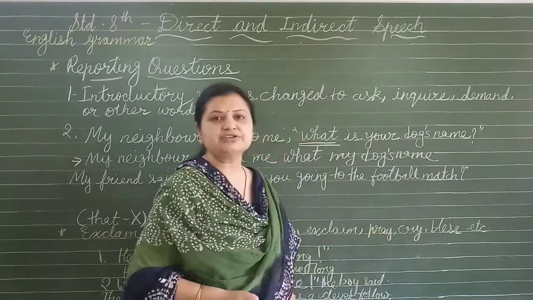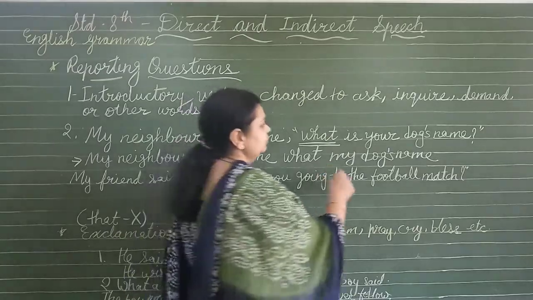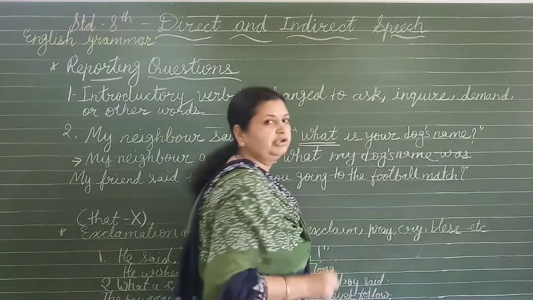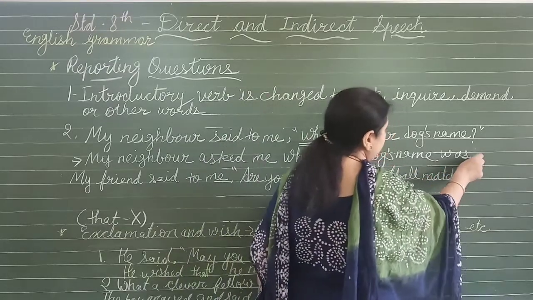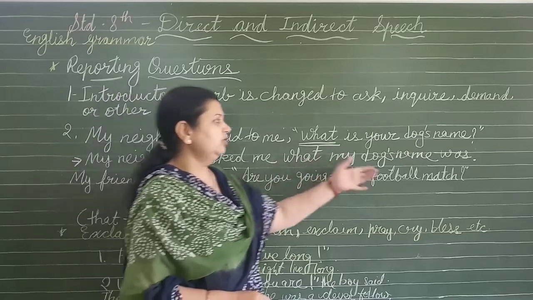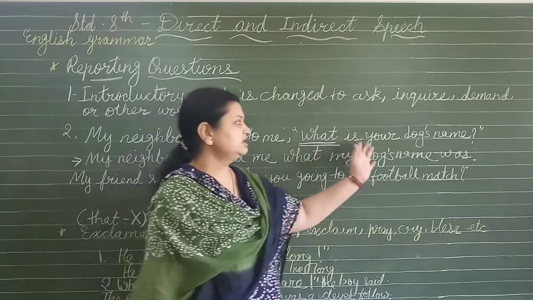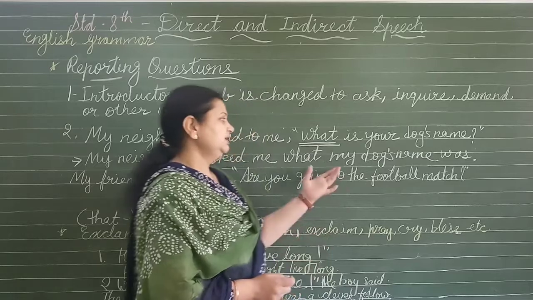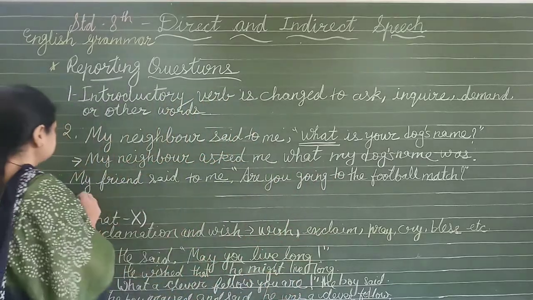Now is we will change into was. Present tense will be changed into was. So here it will be was. And you have to remove the question mark. Don't make the mistake of putting a question mark here, because now this is not a question. This is a statement: what my dog's name was. This is not a question. When it is a question, what is your dog's name? This is the question, so a question mark should be there. But here no question mark is required. Okay. Next.